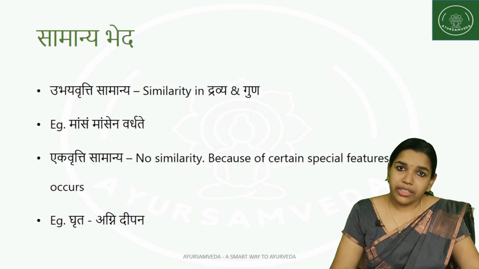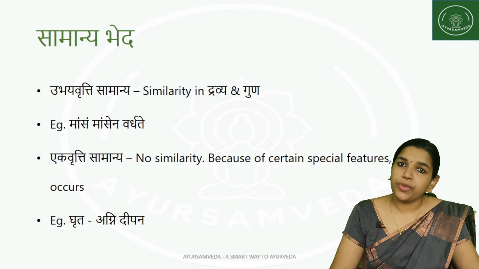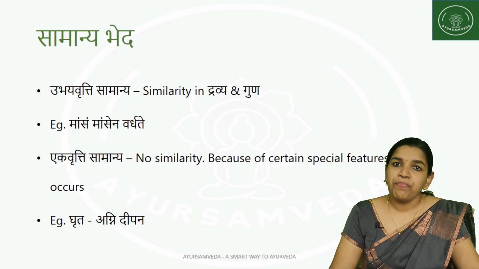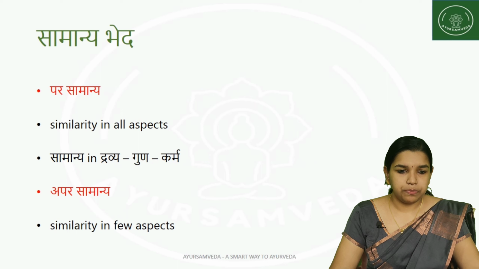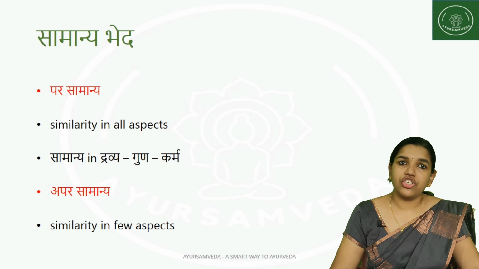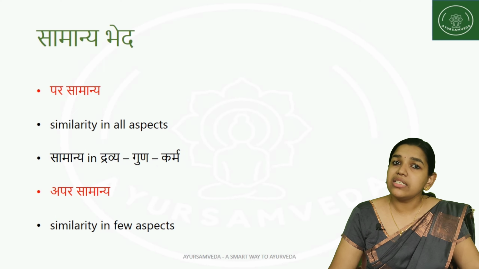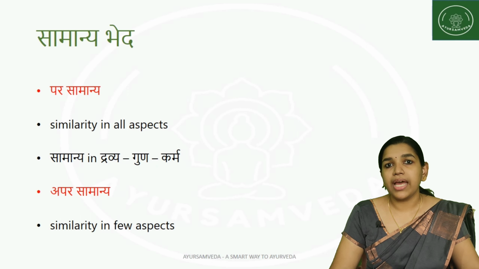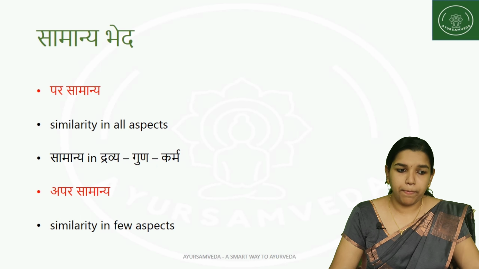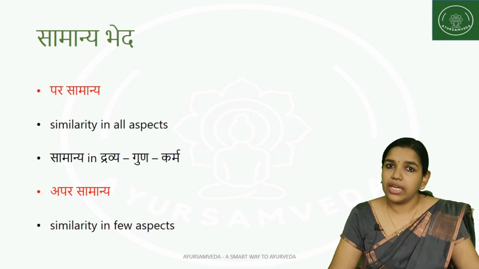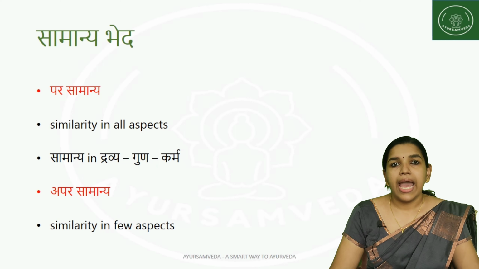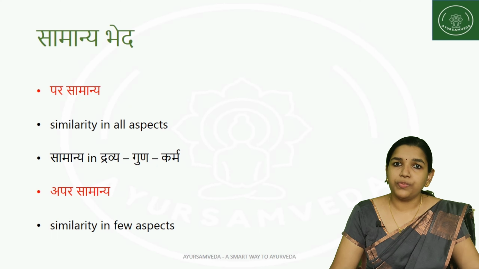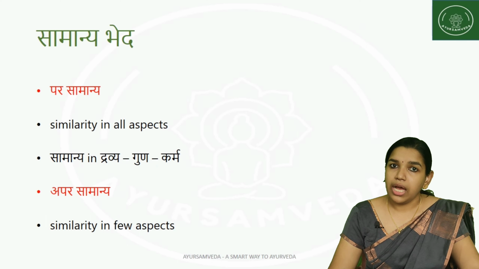So whenever the similarities are there and it is causing the vriddhi, it is considered to be Ubhayavritti Samanya. And there is no similarity, but because of certain features the vriddhi is occurring, then that is considered to be Ekavritti Samanya. Next, another classification of Samanya is Parasamanya and Apara Samanya. So Parasamanya is almost similar to Atyanta Samanya, that is, similarity in all aspects is there, that is considered to be Parasamanya. That is Samanya in Dravya, Guna and Karma, we can consider it as the Parasamanya, and Apara Samanya we can consider as Madhya Samanya or Ekatesha Samanya. That is, similarity is present only in few aspects, that is considered to be Apara Samanya.